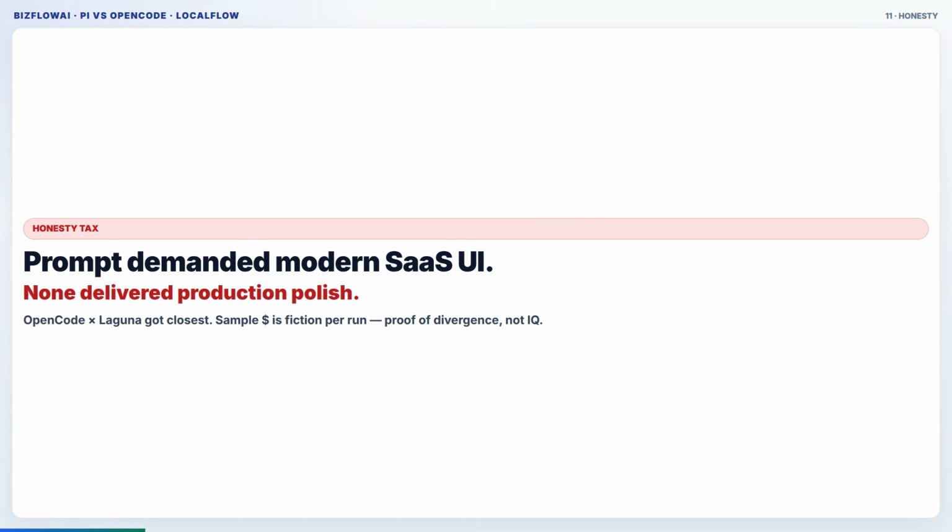The prompt demanded modern SaaS UI. None delivered production polish. OpenCode Laguna got closest. Everyone else shipped structure with weak or zero styling.